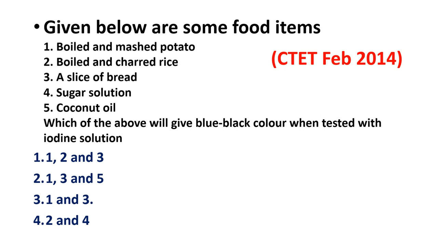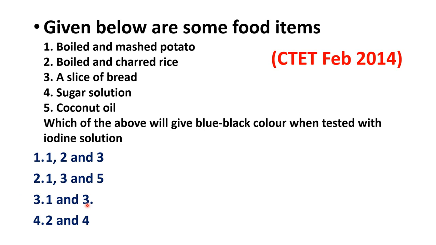indicate. So here they have given the options: 1, 2 and 3; 1, 3 and 5; 1 and 3; fourth option 2 and 4. The correct answer is option 3, 1 and 3.